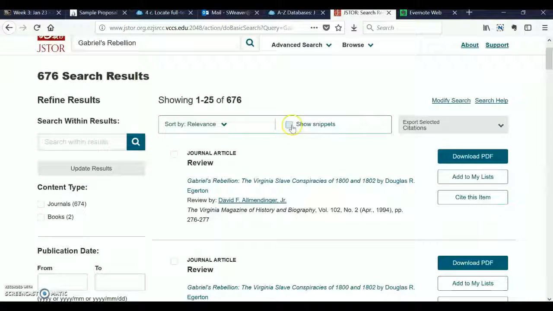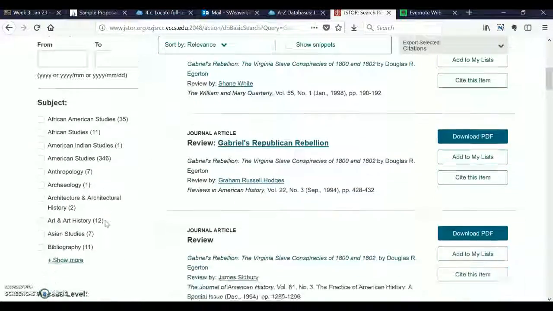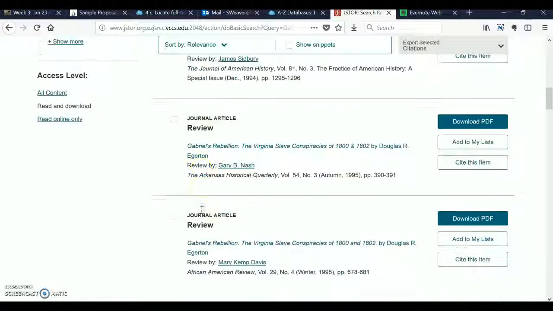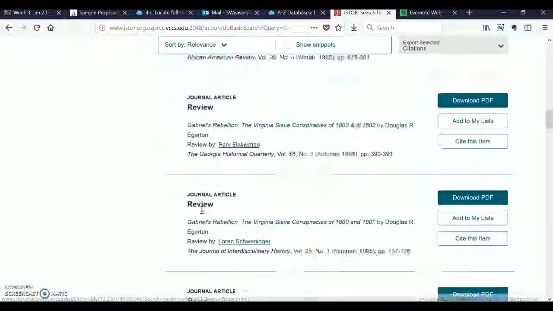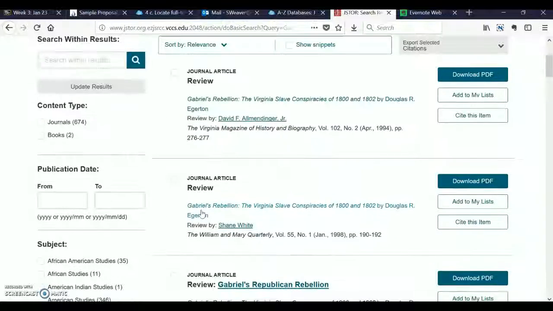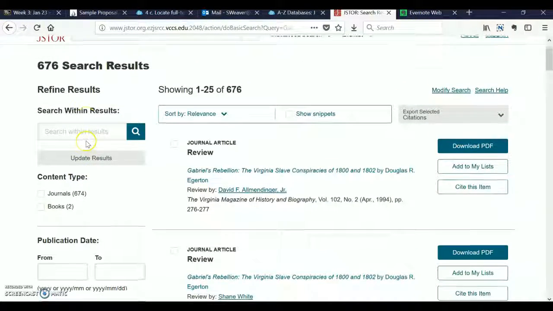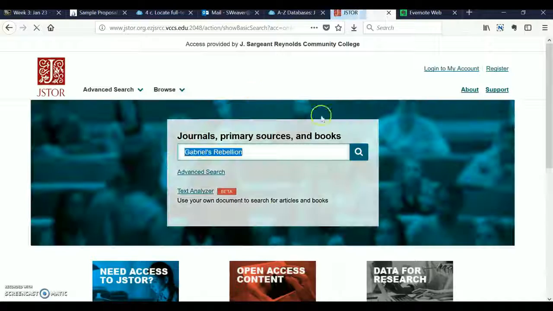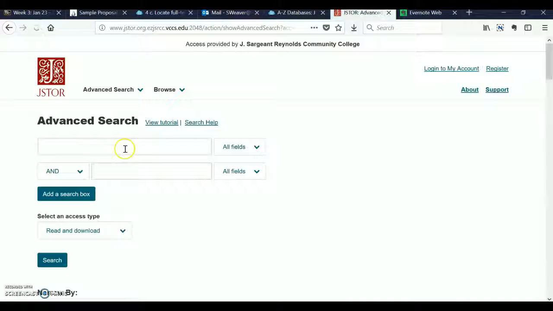So again, you can kind of filter by content type. So we've got journal article. These are all, again, book reviews, book reviews, book reviews. So let's take a few minutes and see if we can kind of filter some of these results. So I'm going to go to modify search here. I want to go back to advanced search. So we're going to do some of these limiters, okay?